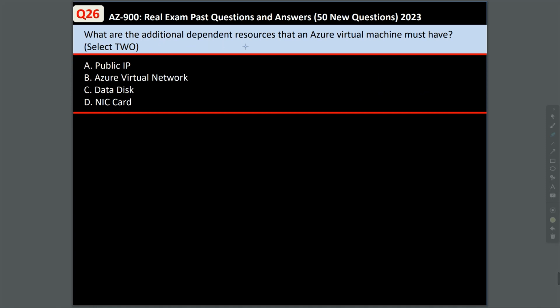Question number 26. What are the additional dependent resources that an Azure virtual machine must have? Now, in this case, we are going to select two. Option A is an optional resource. A public IP is only needed when you want your virtual machine to be accessible via the internet. So this is not among our selected options. Option B is correct. This helps the Azure virtual machine securely communicate with other resources using private IP addresses. So option B is among our options.